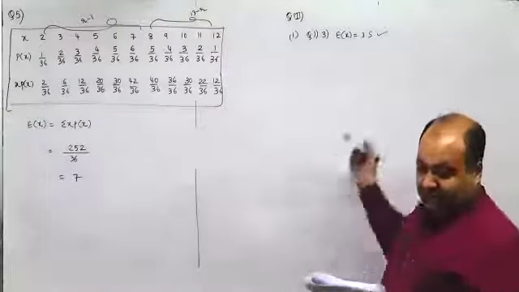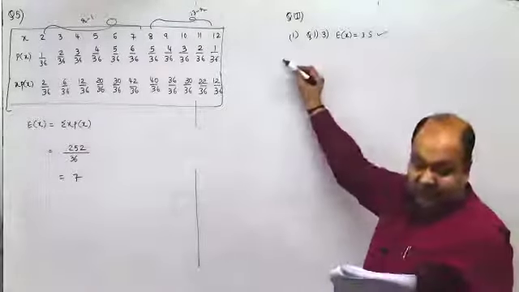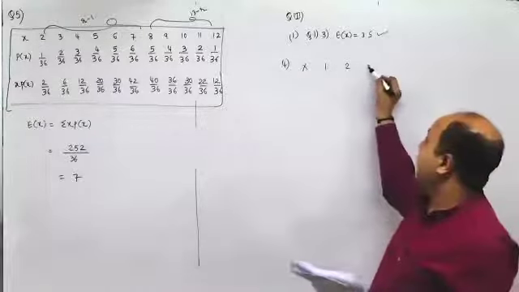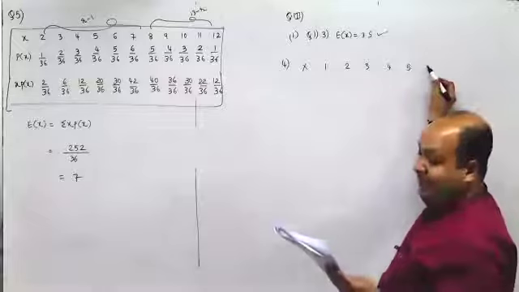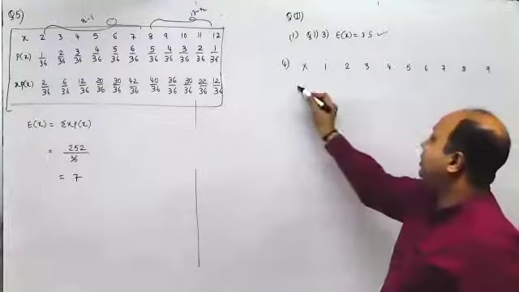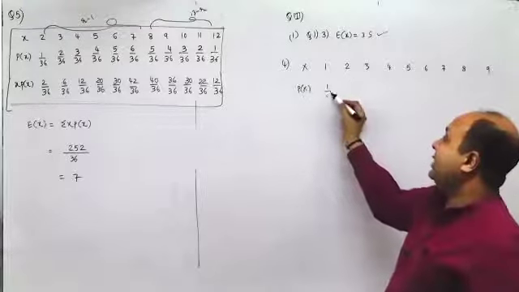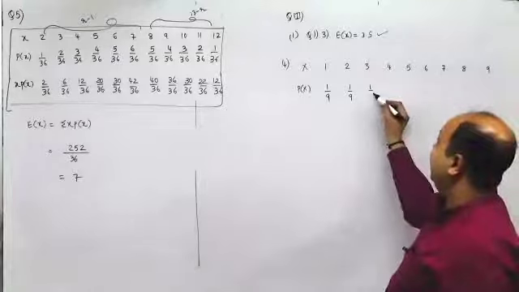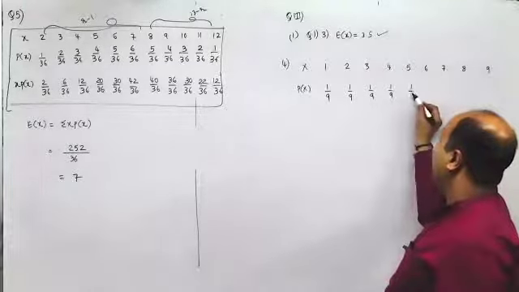Next, come to question number 3, the fourth part. X assumes values 1, 2, 3, 4, 5, 6, 7, 8, 9, and they have said with equal probability. So that means probability for all of them is 1 by 9. 1 is the total probability divided in 9 parts. So 1 by 9 is the probability of each of them.